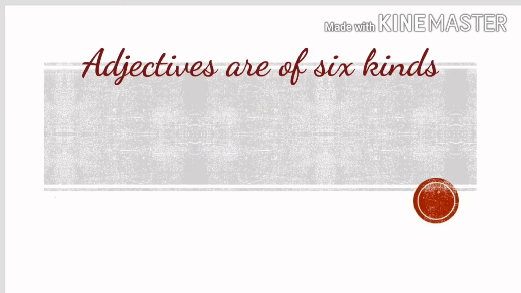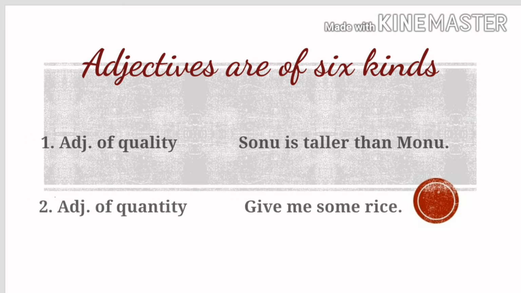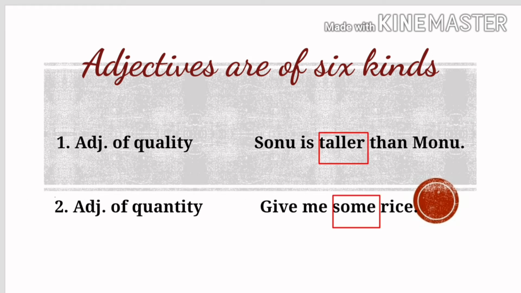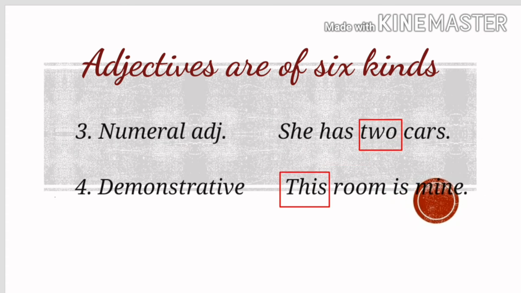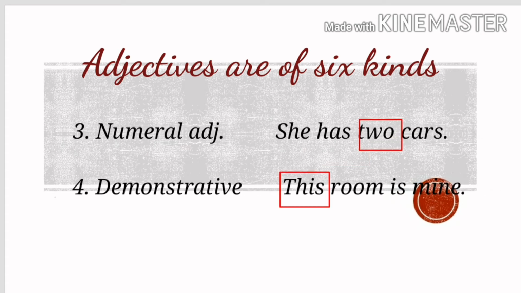Adjectives are of 6 kinds. The first type is adjective of quality. For example, Sonu is taller than Monu. Second one is adjective of quantity. For example, give me some rice. Third one is numeral adjective. For example, she has 2 cars.